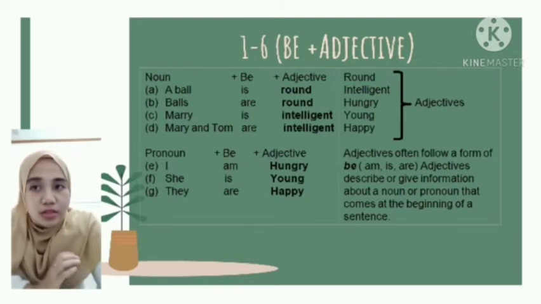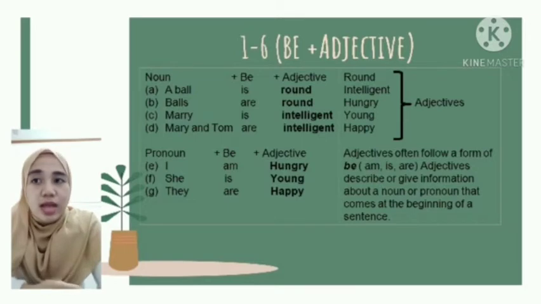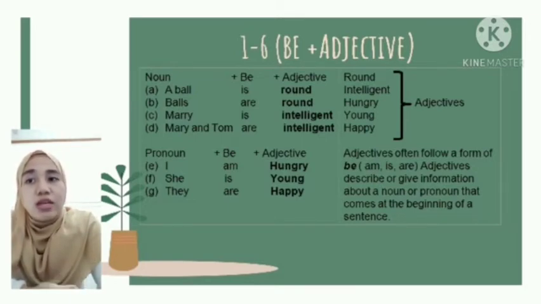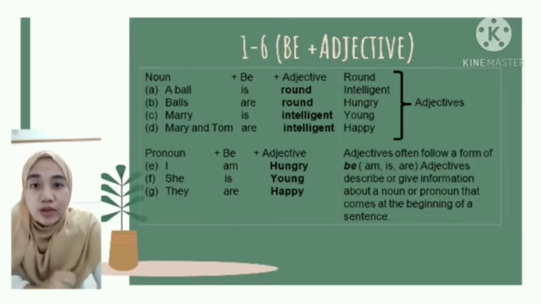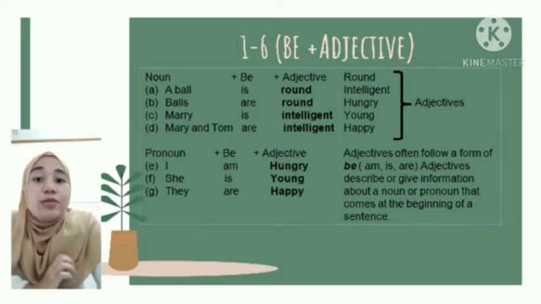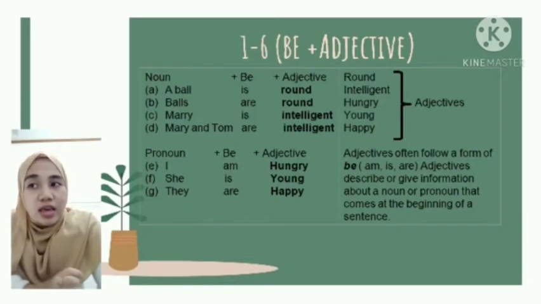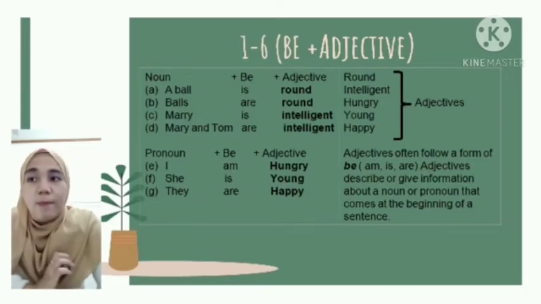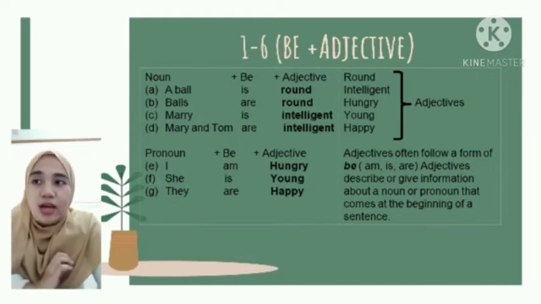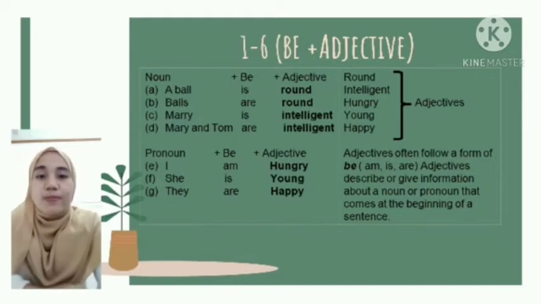An adjective describes or gives information about a noun or pronoun that comes at the beginning of a sentence. For example, she as pronoun and to be is plus adjective young. She is young. And the last, they as pronoun and to be are plus adjective happy. They are happy. Okay.